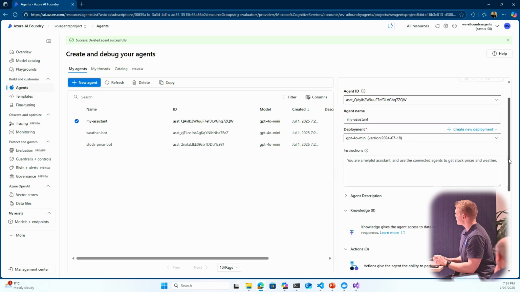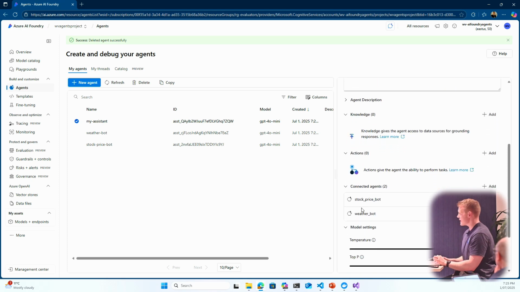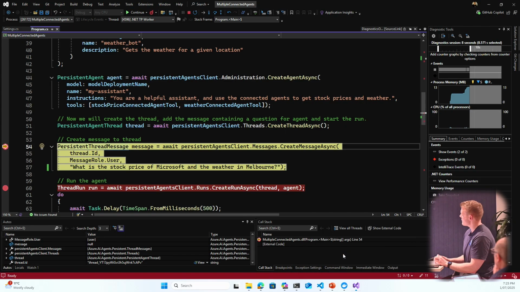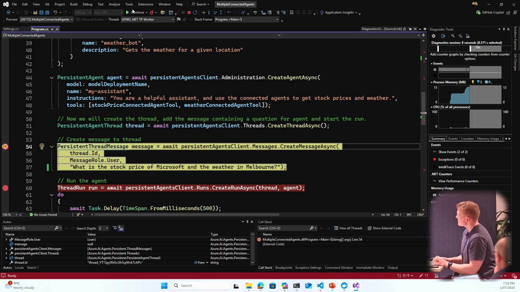And then also the LLM that I'm using, and there are my connected agents as well. So there's my stock price bot, and also my weather bot, or weather agent, I should have named that. But you can see that through code, I've been able to connect those agents together.